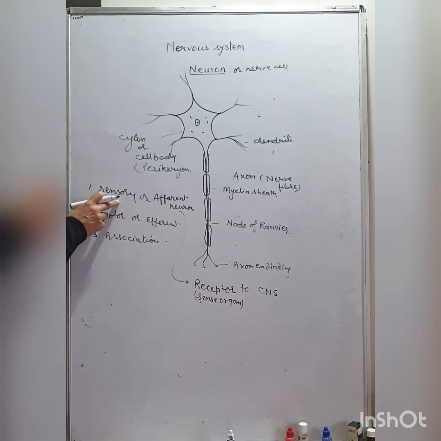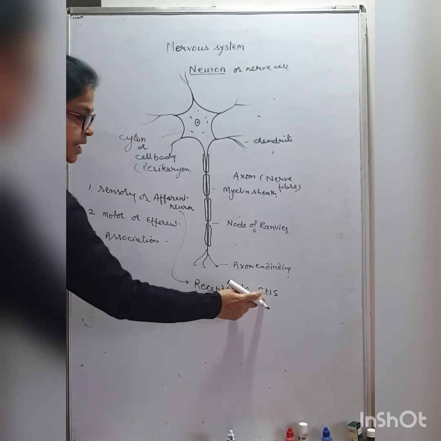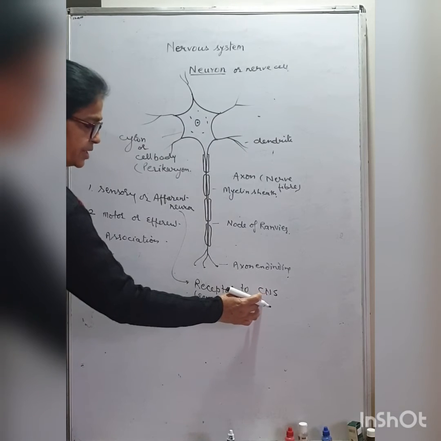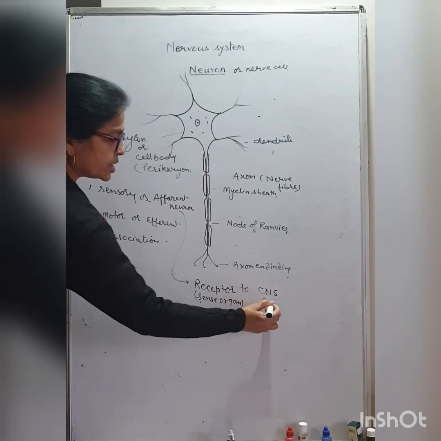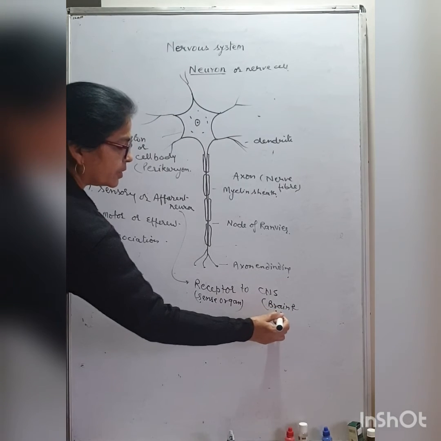CNS means central nervous system, which consists of brain and spinal cord.